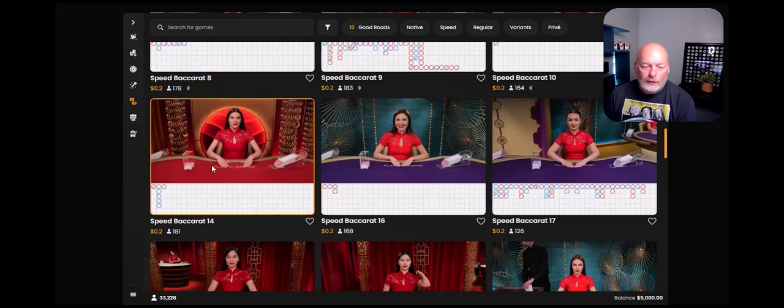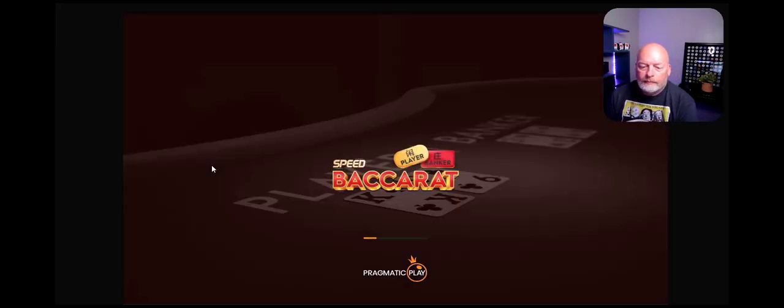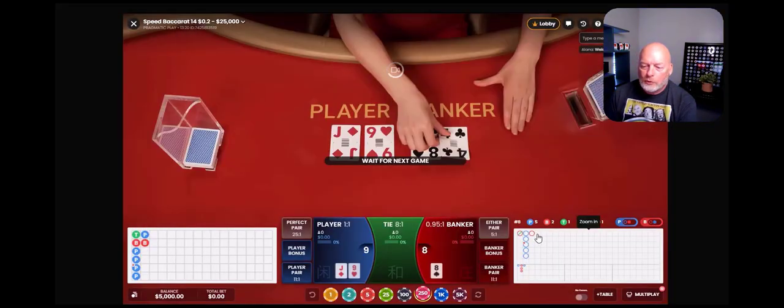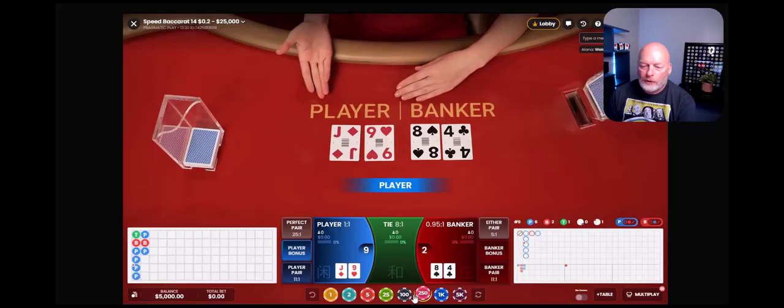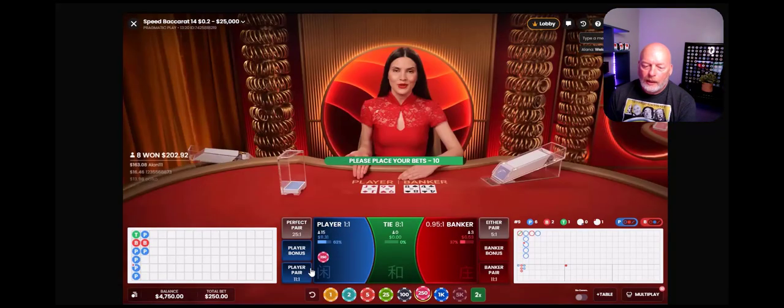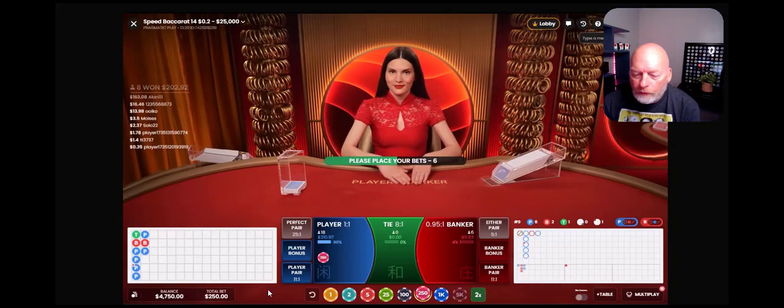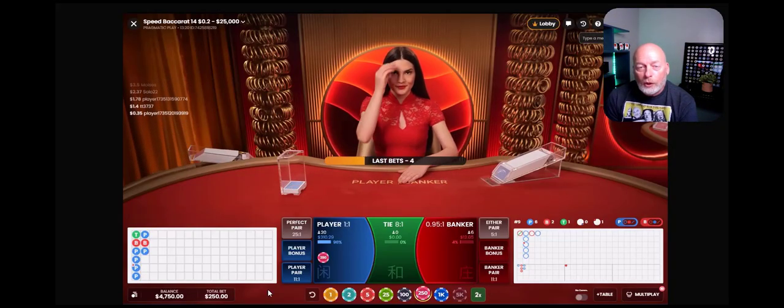So this one, speed 14. This one is giving us not yet the trigger, but it's getting closer to giving us a trigger. So we had our 4, and we're just waiting for a player here, which it looks like we just got, and we're going to be making a player bet there. So I got a $250 bet on player. You don't have to win many of these to make your day.